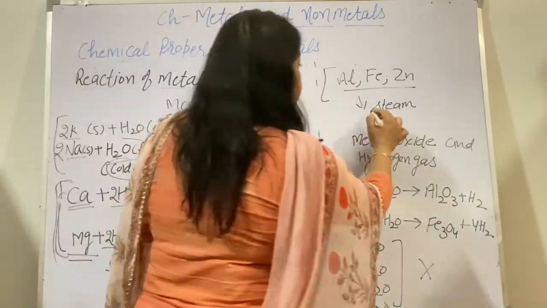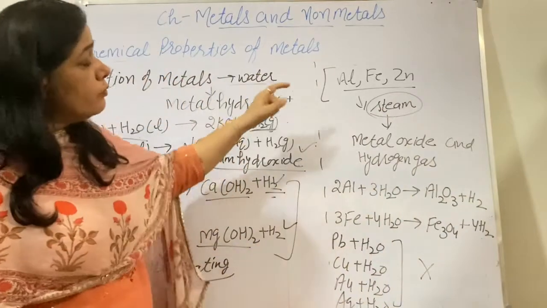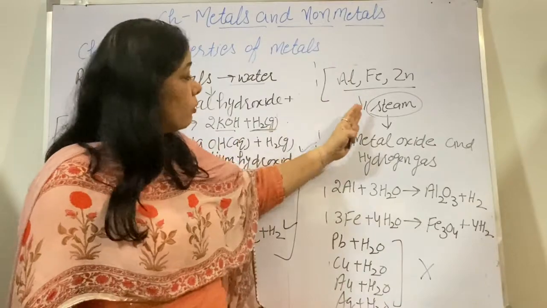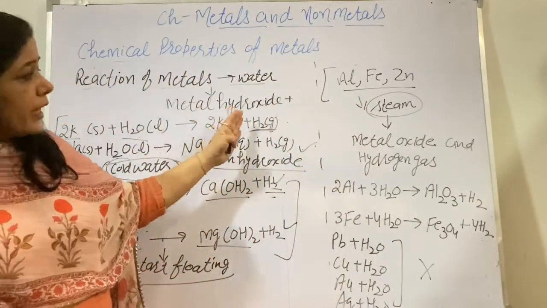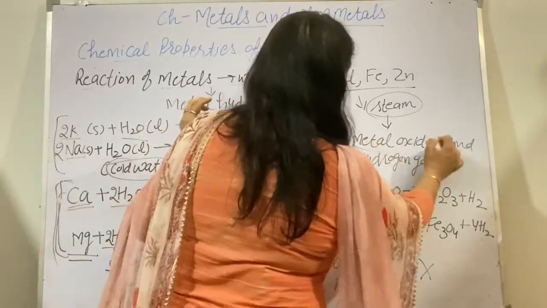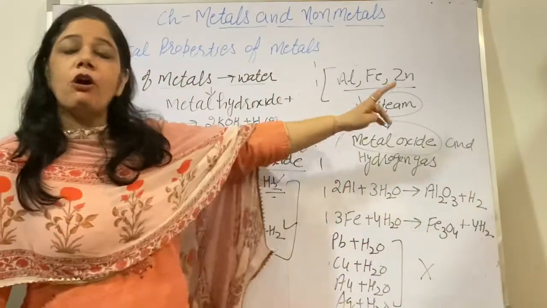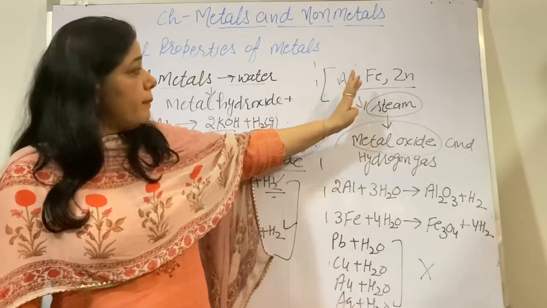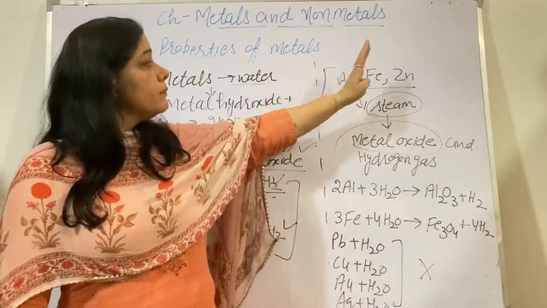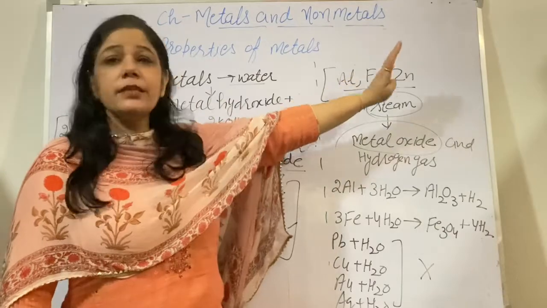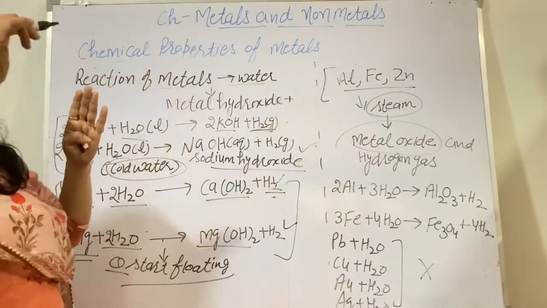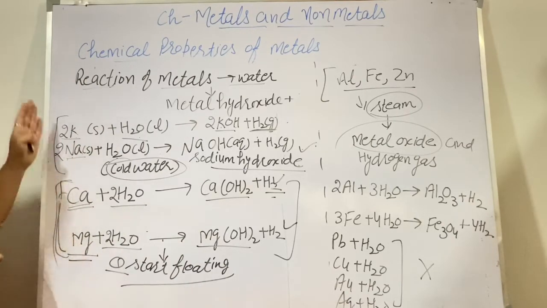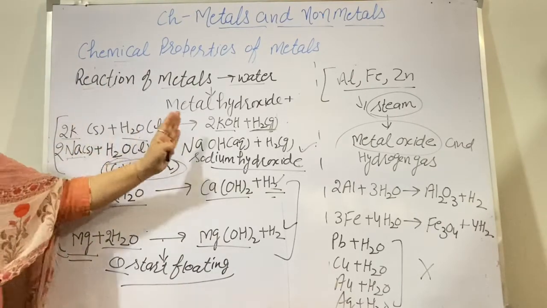Even they react with steam. Now here you will note that when these metals react with steam, they do not produce metal hydroxide. In fact, what product will form? Metal oxide. Keep it in mind always, these three metals, aluminium, iron and zinc. If you say the reactivity series, these metals are at the top of the reactivity series and when they react with water, they form metal hydroxide.